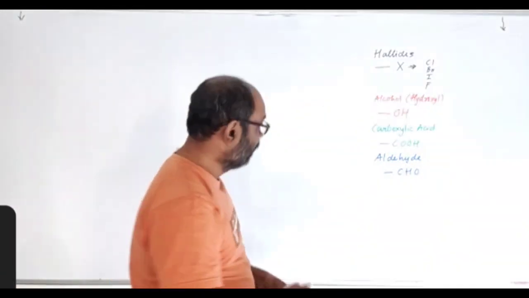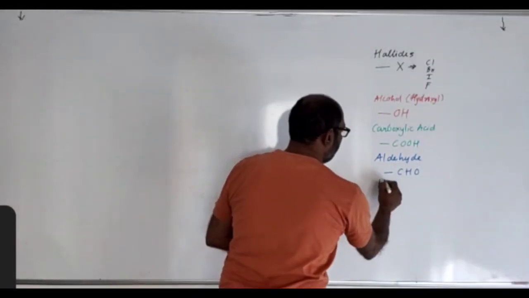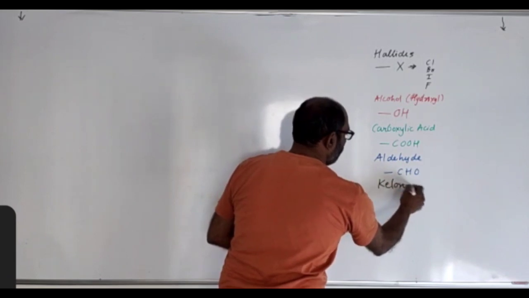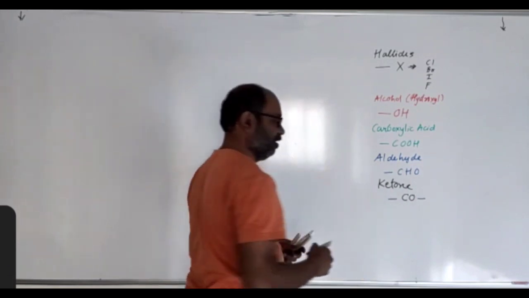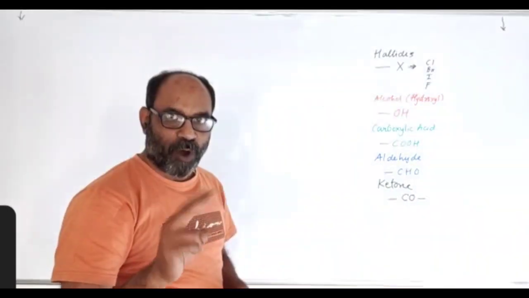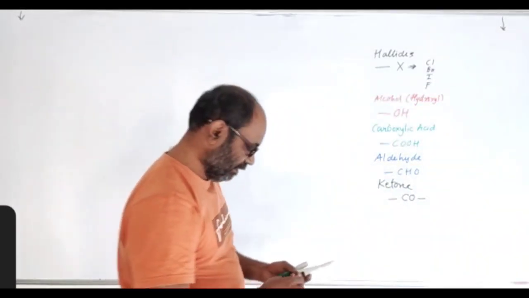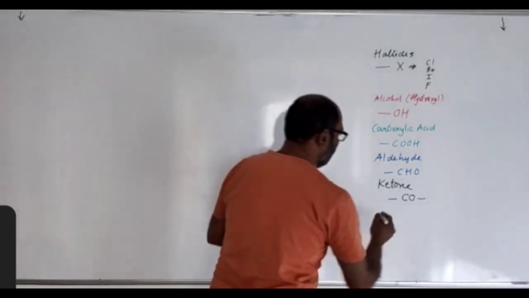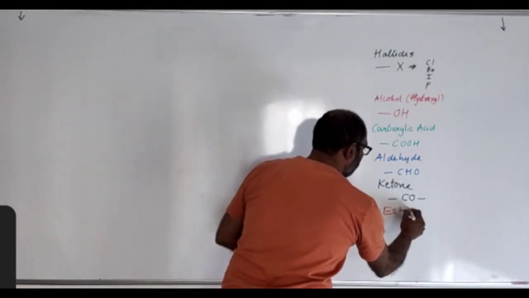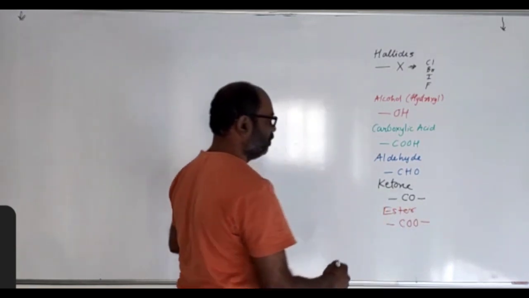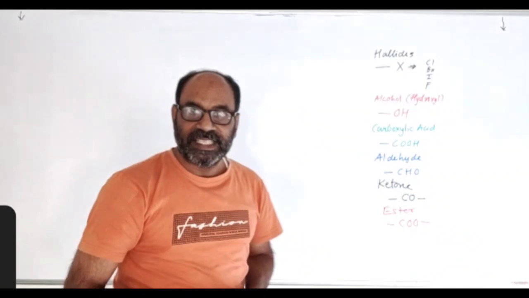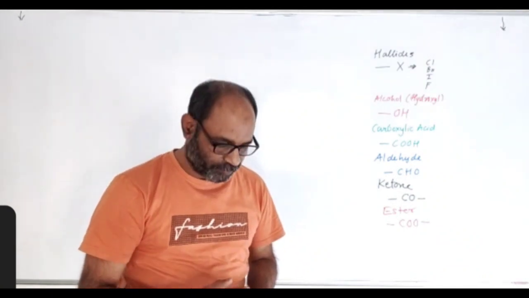The next is ketone group, that is dash CO dash. Be careful, we have bond on the either side. Next is ester group, dash COO dash. So these are few functional groups.